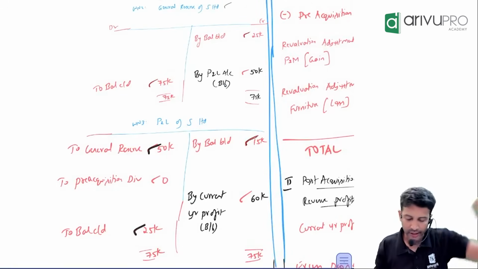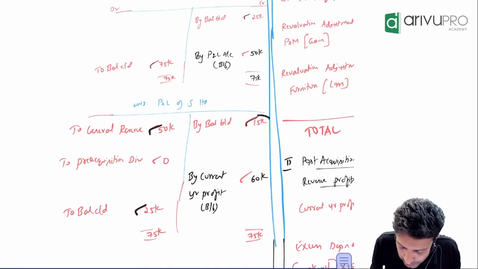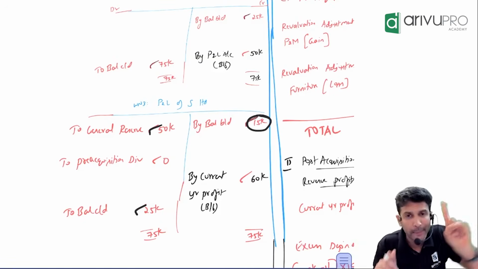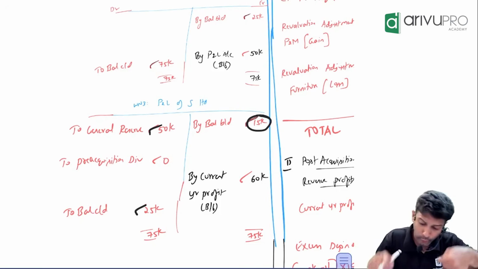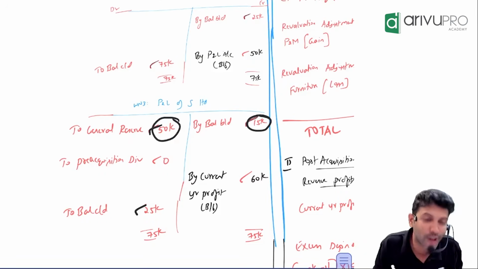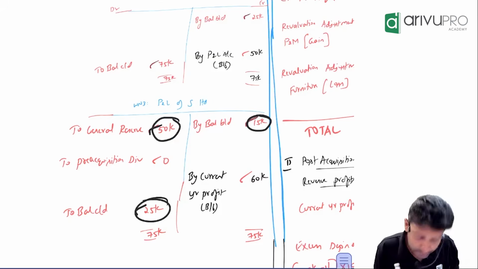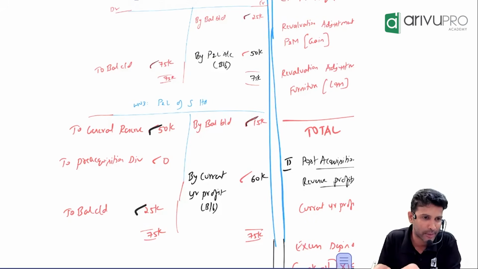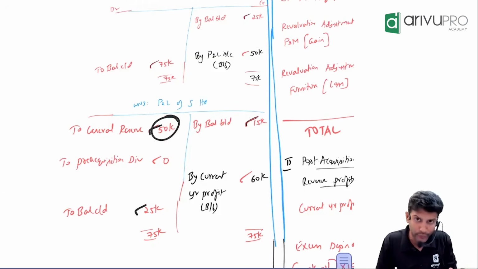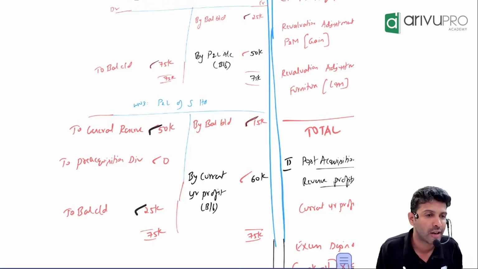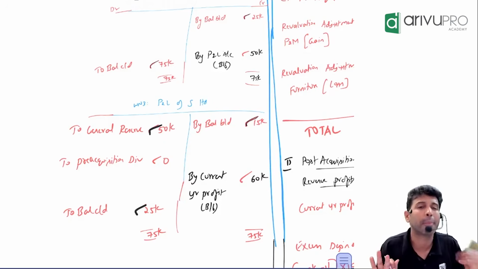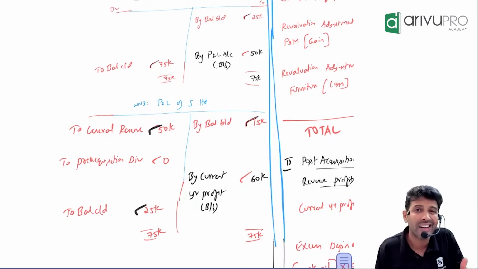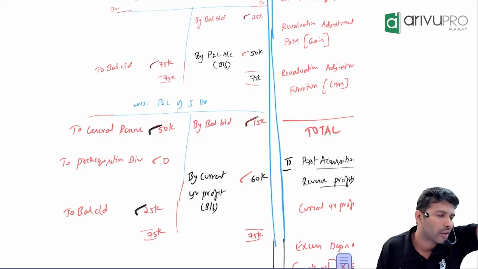Now check this screen, everyone. Opening balance was how much? 50. Opening balance was only 50. From this you transferred how much to general reserve? 50, and you're still left with 25. Is that possible? You have only 15, so how can you transfer 50,000 and still remain with 25,000? Is that a possible scenario? No. That means these two are only possible because this 15,000 is not current year profit, it is the opening balance of profit.